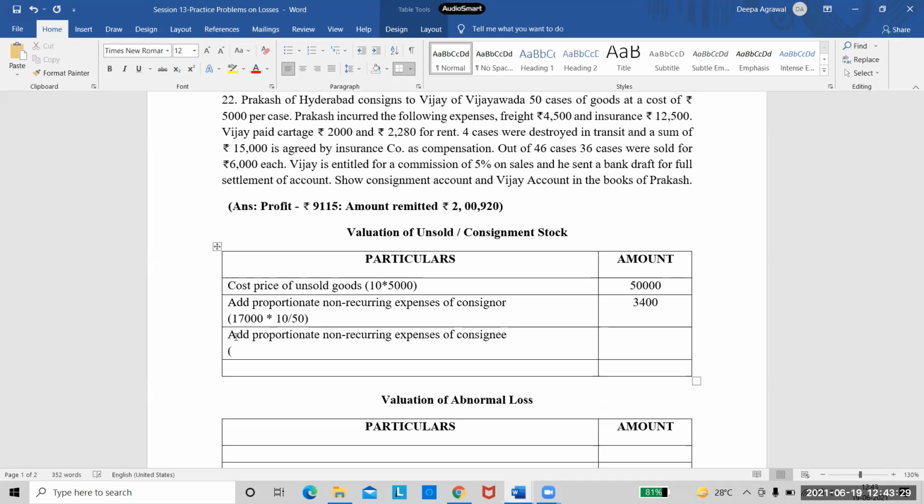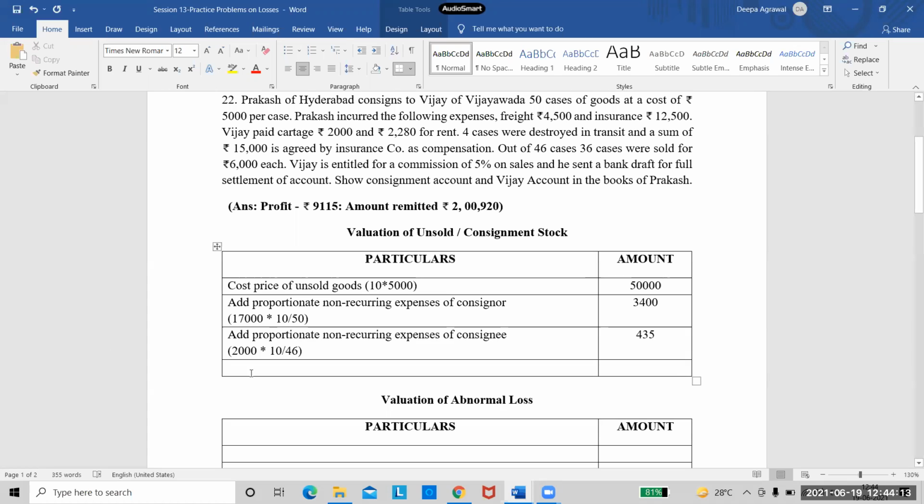Tell me. 2,000 into 10 by 46. Is this correct? Yes, Adarsh, is this correct? Yes, ma'am. So 2,000 into 10 divided by 46 comes to 434.7. So I will just take it as a round figure, 435. Can I take it like that? I'm just rounding it off so that I can get a whole number, right? Okay.